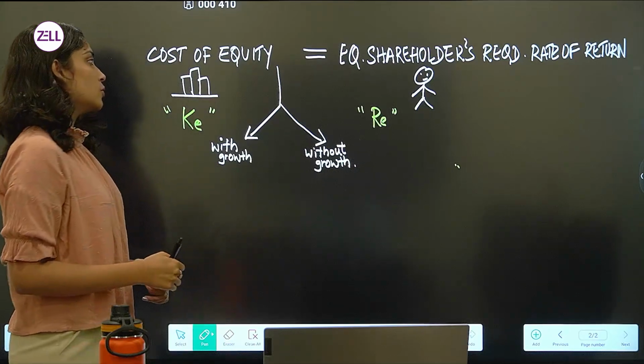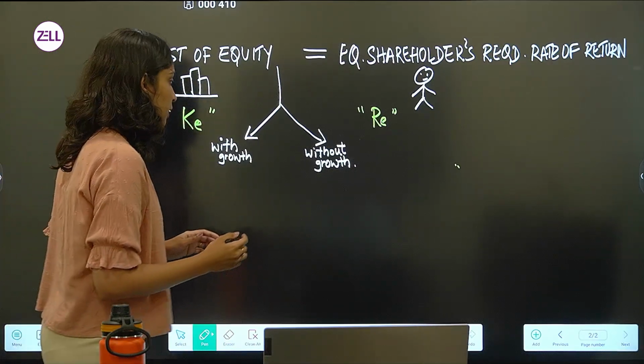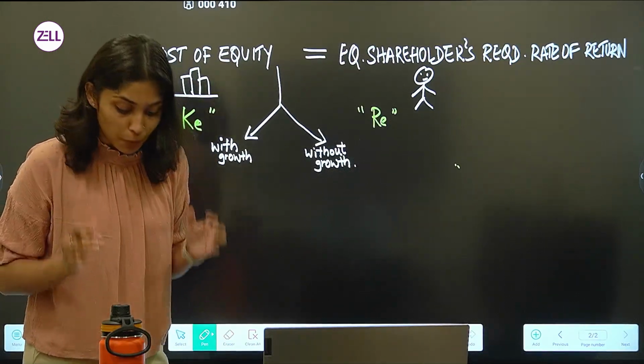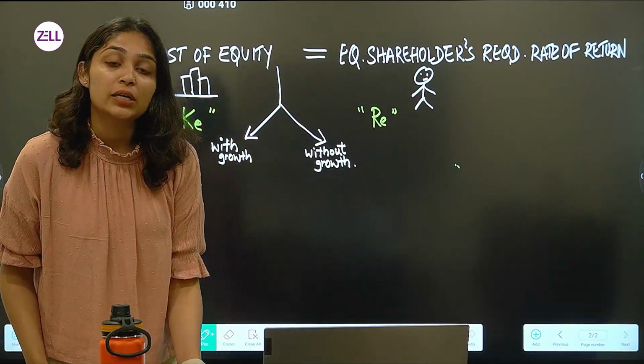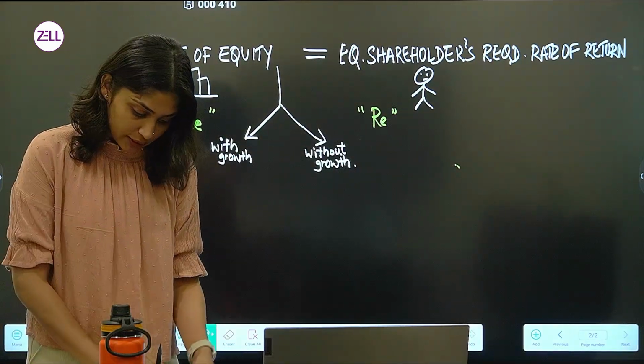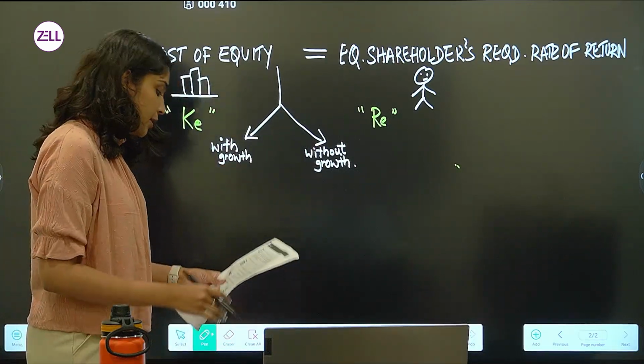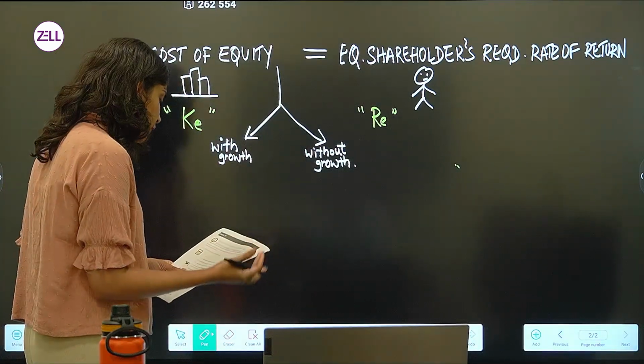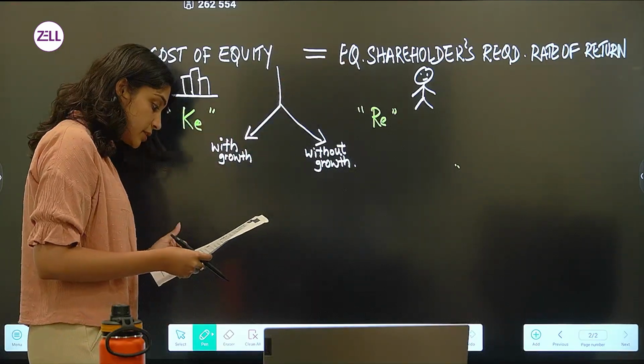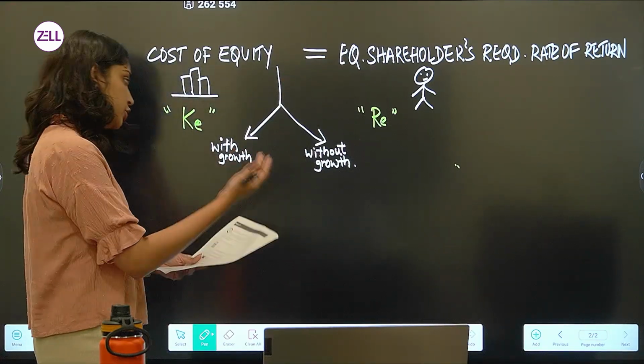So we will be using the dividend valuation model to calculate the cost of equity. This is quite an important concept. Cost of equity finance of the company is the return that the investors expect to achieve on their shares.